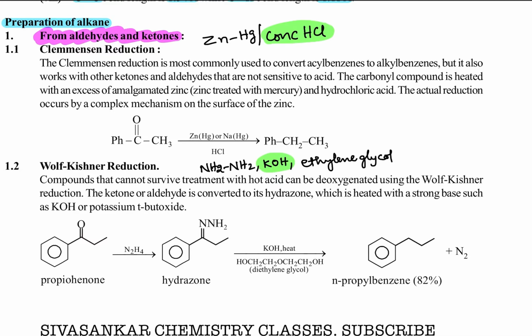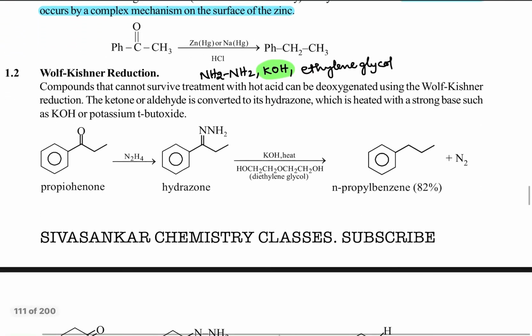In this, what is given here? Most commonly it is used to convert acyl benzene to alkyl benzene. In this case, the carbonyl group is converted into a methylene group, CH2, in the presence of zinc amalgam. In some cases sodium amalgam is also used. Zinc amalgam and concentrated HCl. The mechanism is complex; the actual reduction occurs on the surface of zinc. So this is Clemmensen reduction.